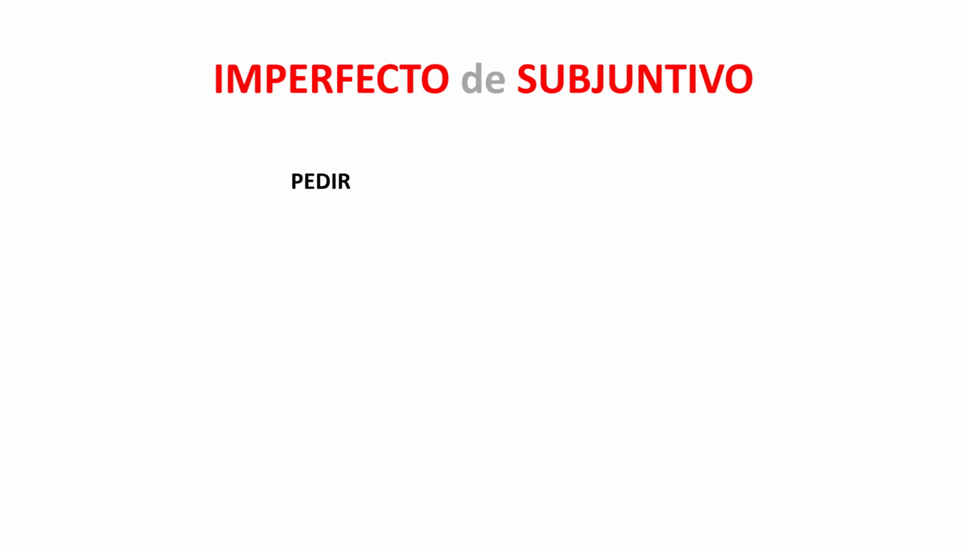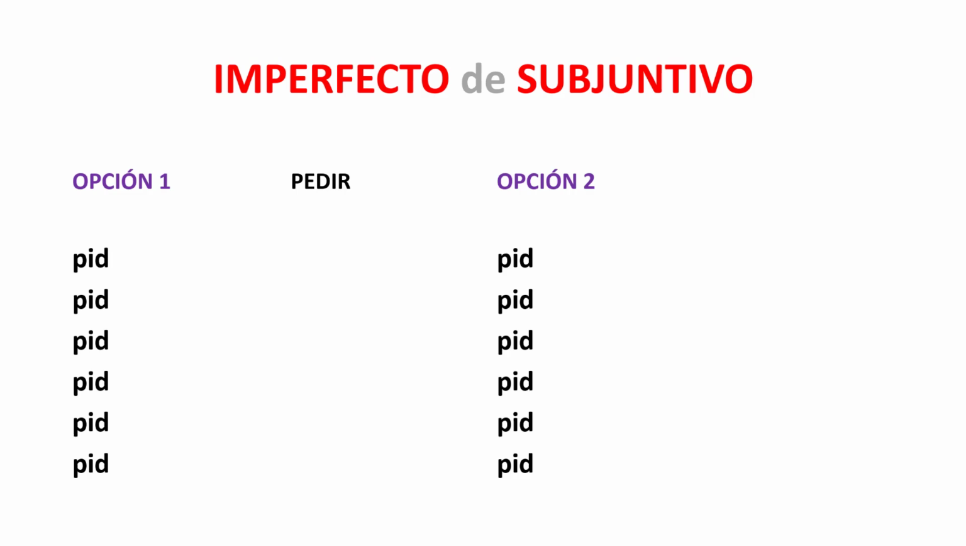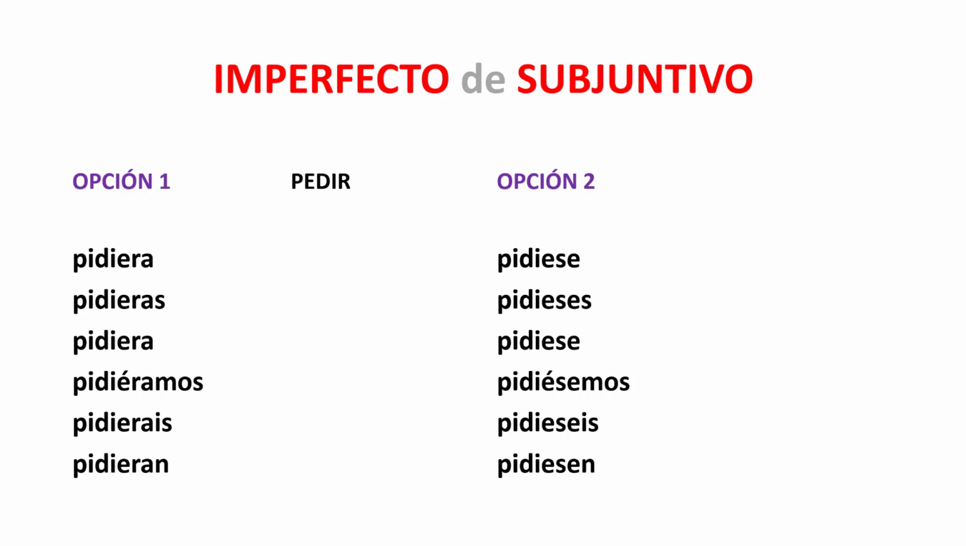Pedir is going to be a 3I, so instead of PED, we're going to see PID, both in option 1 and in option 2. So the stem is going to have that PID, a 3I. And the full conjugation will be pidiera, pidieras, pidiera, pidiéramos, pidierais, and pidieran. And the second option is pidiese, pidieses, pidiese, pidiésemos, pidieseis, and pidiesen.